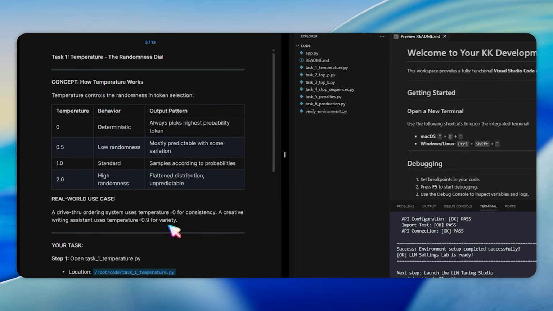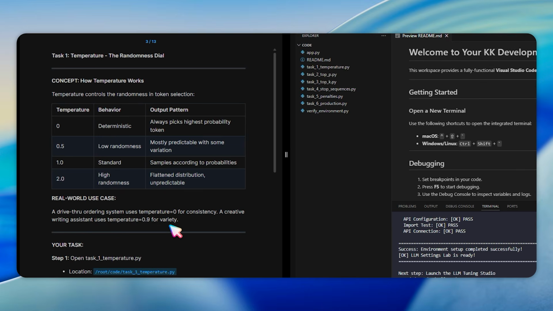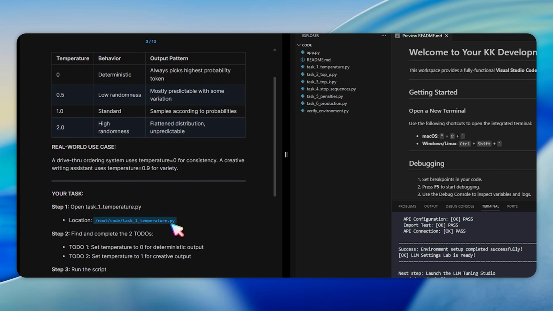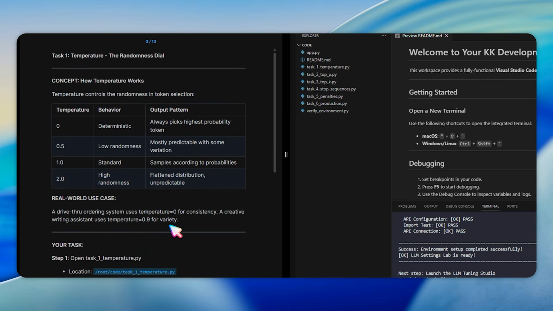Now move to task 1, which is about temperature, the randomness dial. Open the file task1temperature.py located at the following path. Temperature controls randomness in token selection. Temperature 0 means deterministic, where the model always picks the highest probability token. Temperature 1 samples according to the probability distribution. Temperature 2 flattens the distribution, making output unpredictable.